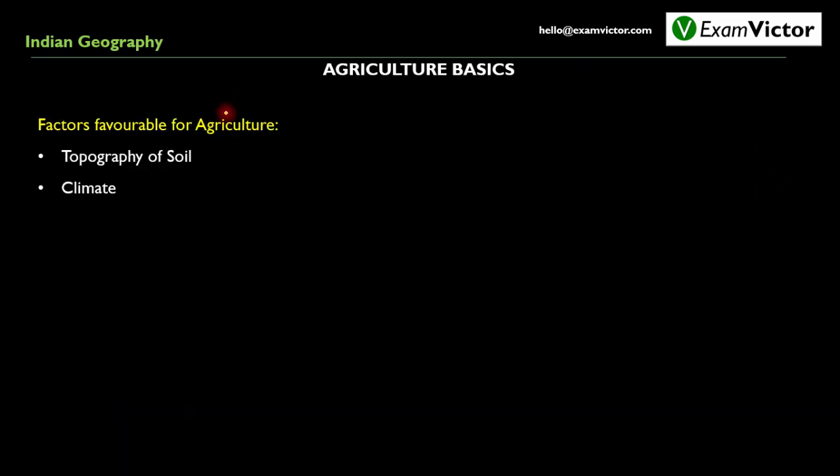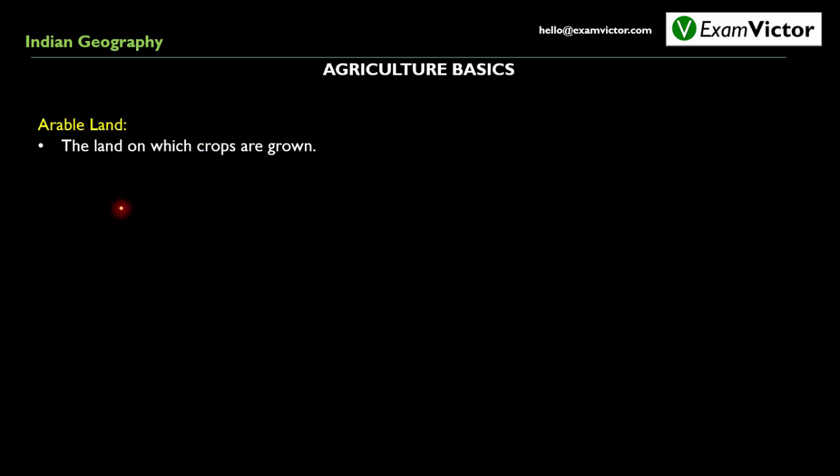Now the factors which are favorable for agriculture are topography, soil and climate. This is a direct question as far as our exams are concerned. Arable land: the land on which crops are grown is called arable land. That is the land on which agriculture can be practiced.